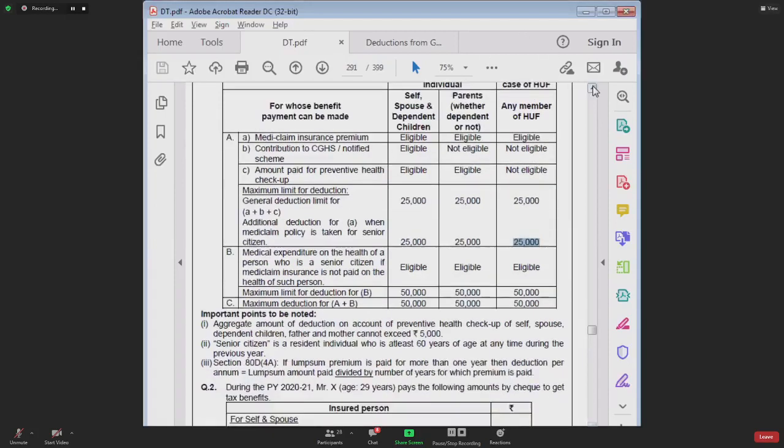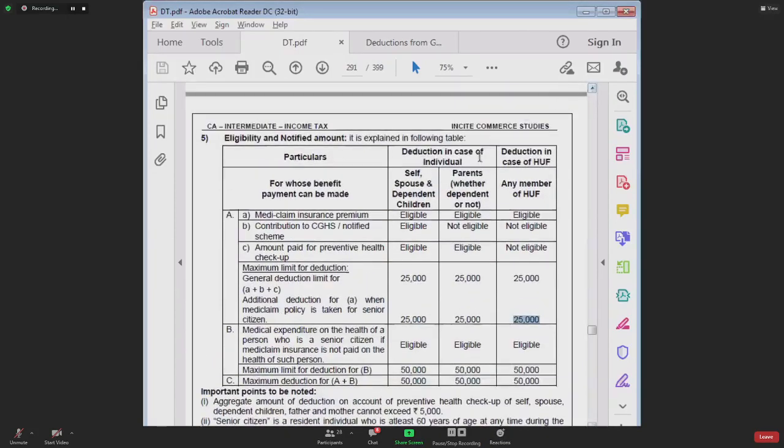Now we move on to the second point, that is capital B. The second point is covering the fourth expenditure. What is the fourth expenditure out of four? The fourth expenditure is medical expenditure on the health of a person who is a senior citizen, provided there is no health insurance policy.